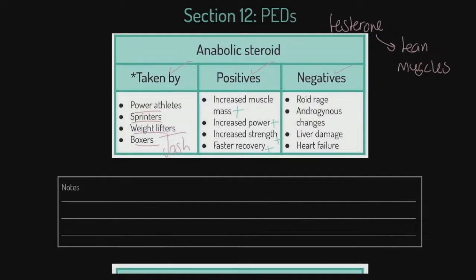However, we've got all these negatives. Roid rage, which is a change in personality. Androgynous changes. Now, you can pick your own here. Androgynous means gender or sex changes. So we've got all kinds of things that we talk about here. Deformation of facial features, growth of hair. It does have impact on both male and female genitalia as well. And the reason it does this, folks, is that athletes take this stuff in massive doses.